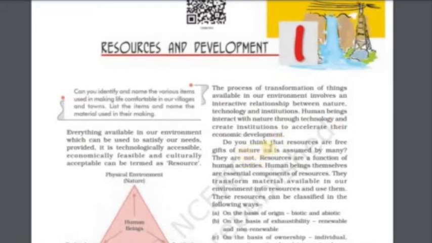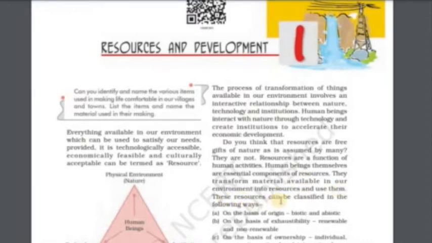Do you think that resources are free gifts of nature, as is assumed by many? They are not. Resources are the functions of human activities. Human beings themselves are essential components of resources. They transform materials available in our environment into resources and use them.